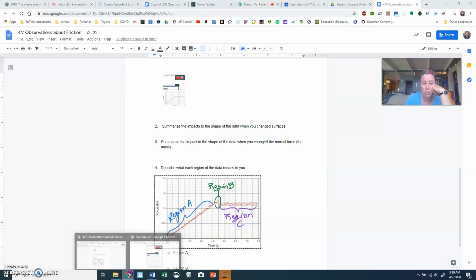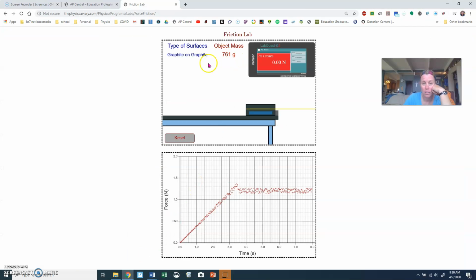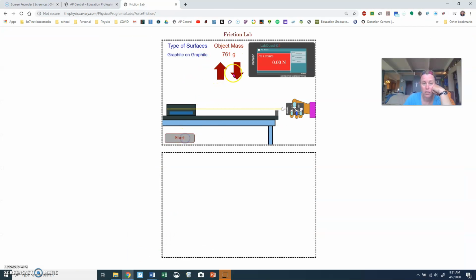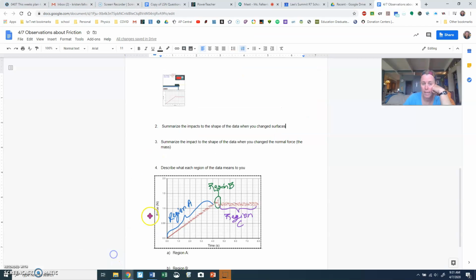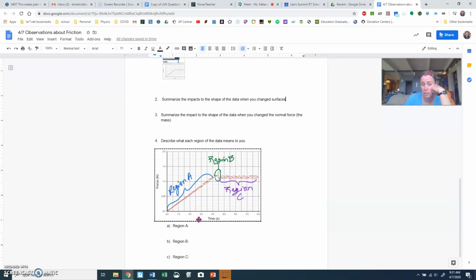Okay, so let's just recall, you change the mass of the object, reset. Right here, you're changing the normal force, okay? So, just want you to pick up on those. And lastly, I want you to describe what each region of the data means to you. Region A, what's that mean? Region B, why does it jump down like that? And then region C, I want you to evaluate that. What does that mean, okay?